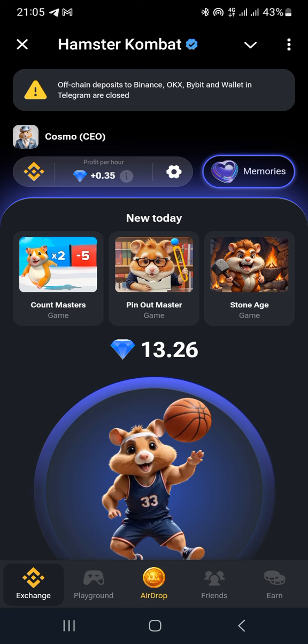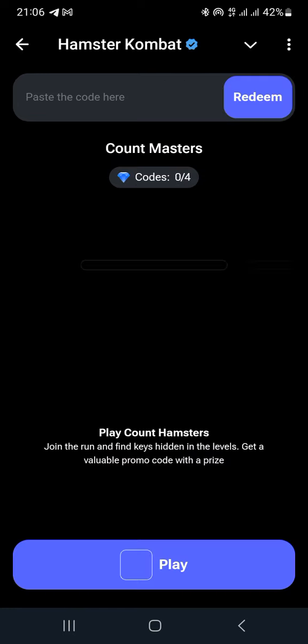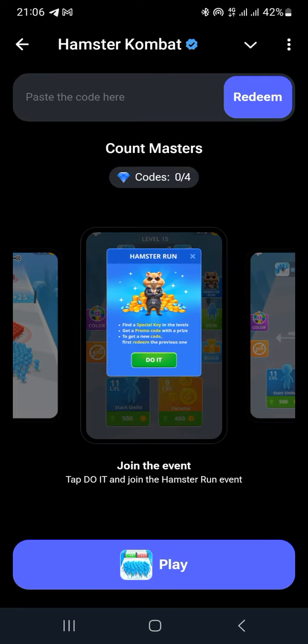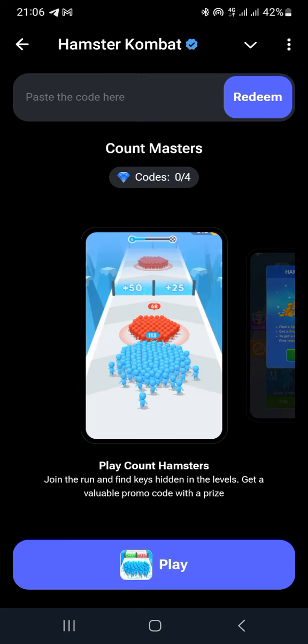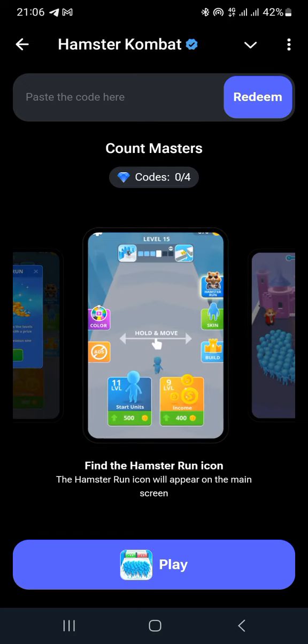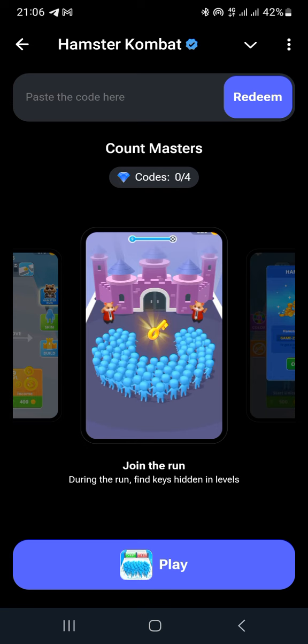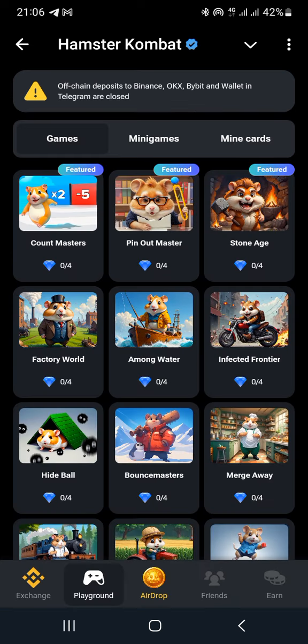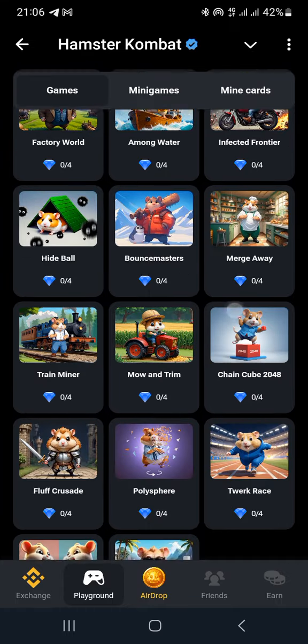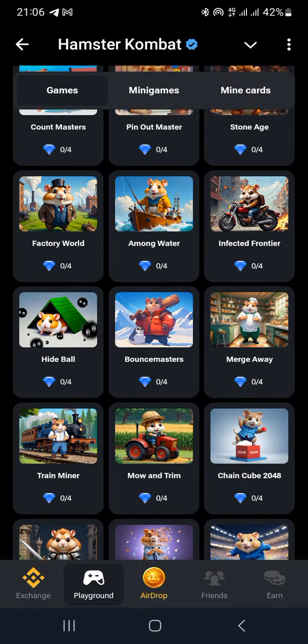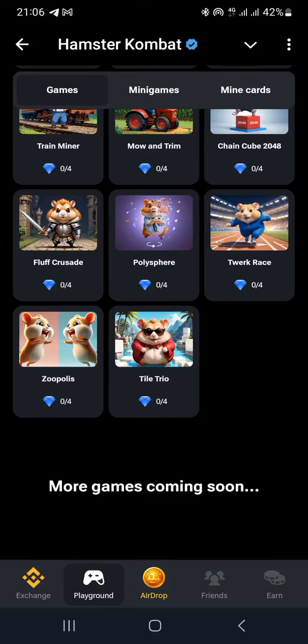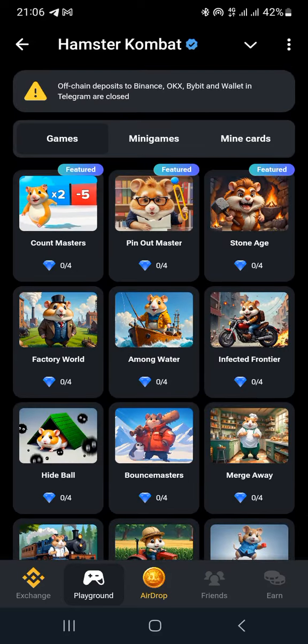So with that being said, let's go back to what we are seeing in phase 2. In phase 2, basically we are not doing any serious tasks here. It's just a matter of playing some games, and when you play the game, your rewards are in diamonds. Each game needs 4 keys. The games are very, very many, I think 15, 16, 17 games actually, and each will demand 4 keys. So if you can play that, no problem, for more diamonds.